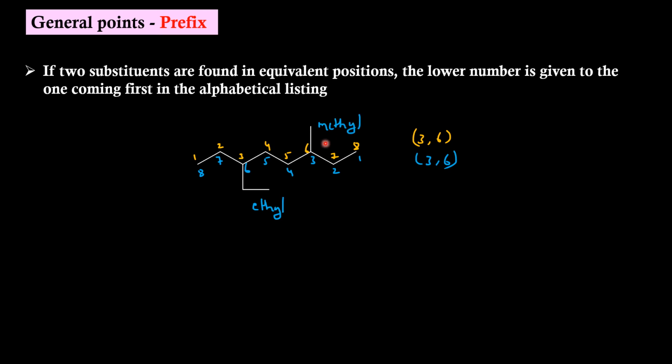Alphabetically, ethyl wins over methyl. So according to the above rule, we should give lowest number to ethyl over methyl. So the proper numbering is 3, 6. So the IUPAC name will be 3-ethyl 6-methyl octane. Alkane as a prefix will be called as alkyl. This fact we already know. But there are few alkyl groups which are having a specific name when it sits as a substituent. Let us learn about that.